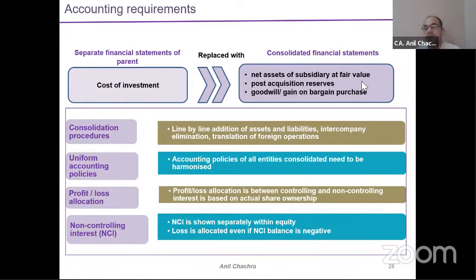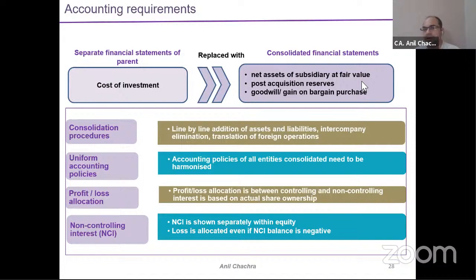Now come to the second situation. Suppose in the case of property, plant and equipment, I am taking the revaluation model and the subsidiary is taking the cost model. In that case, I need to align my subsidiary's accounting policy with the parent's accounting policy, because the uniform accounting policy should be there. So we need to check whether all the accounting policies are the same or not, otherwise consolidation will get impacted. These things we need to keep in mind while making the consolidation accounting. The third thing is the profit and loss allocation, which will be between the controlling and the non-controlling interest.